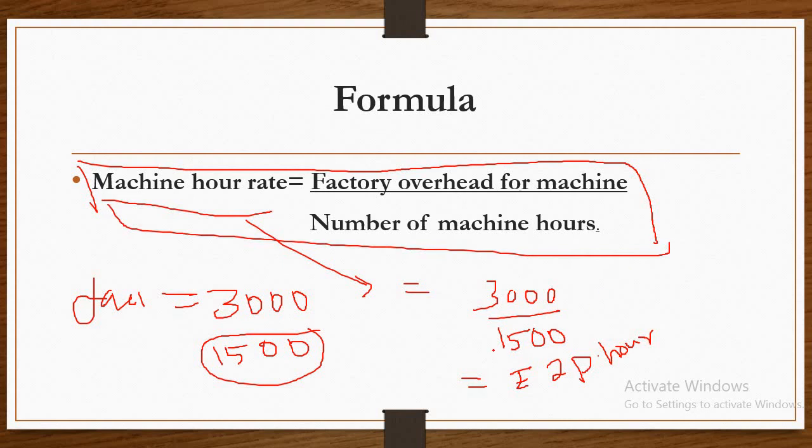For example, if machine X has been used for a job for 25 hours, the overhead charges of the job will be 25 hours into rupees 2 per hour, which easily comes to rupees 50. Is it clear? So this is the calculation of the machine hour rate.